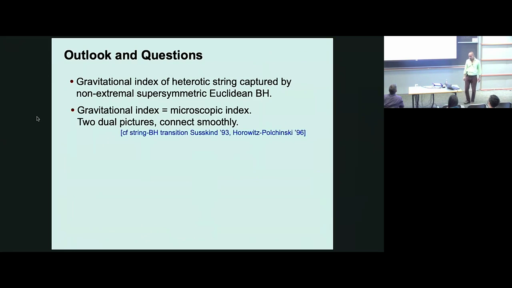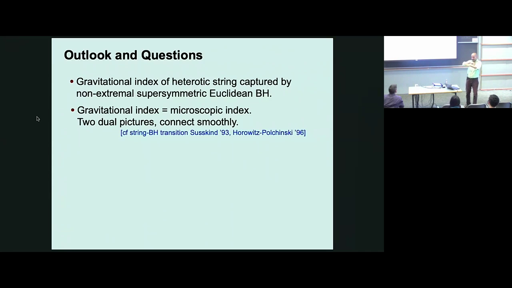Now, one comment about which I invite more comments is that if you go back to the original context in the more general non-supersymmetric theory, the string black hole transition of this kind, or more general brane black hole transitions of Horowitz and Polchinski, those are really transitions.